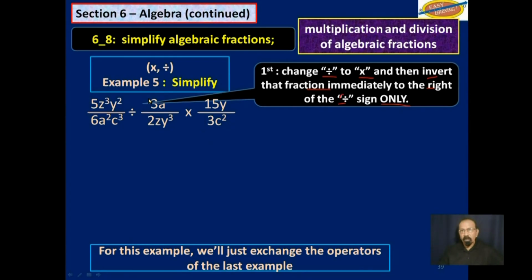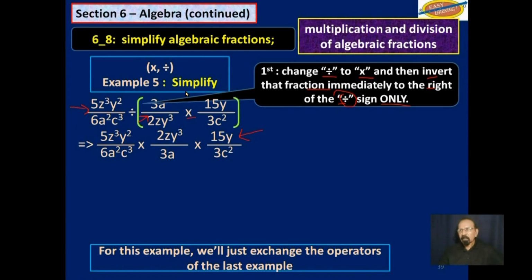So we get this fraction here, multiply by this one inverted, multiply by this one as is. The only way you would invert this is if you had those last two fractions in brackets like that. Then you would invert both of them, but you don't have both of them in brackets. So we will work the way we are going here.